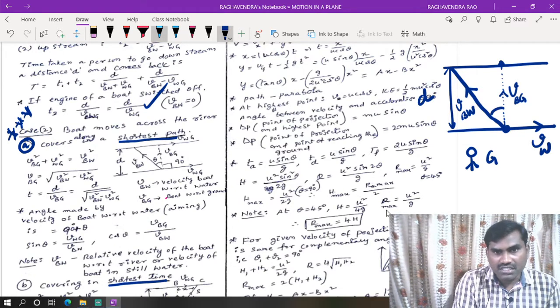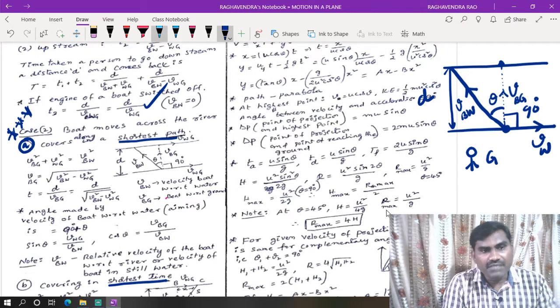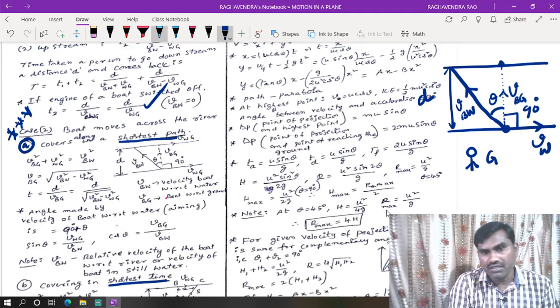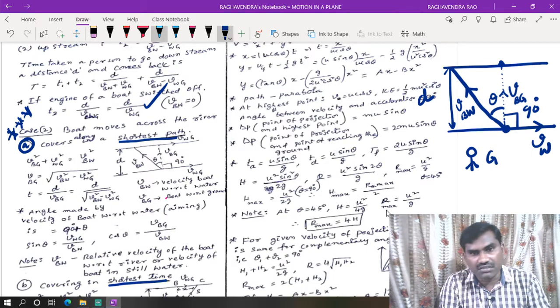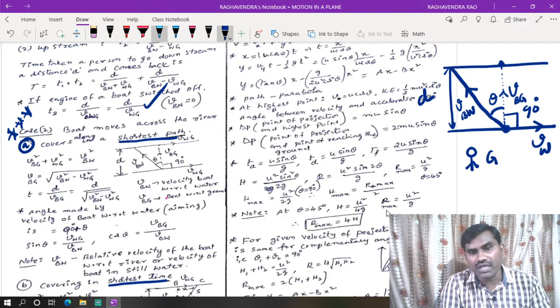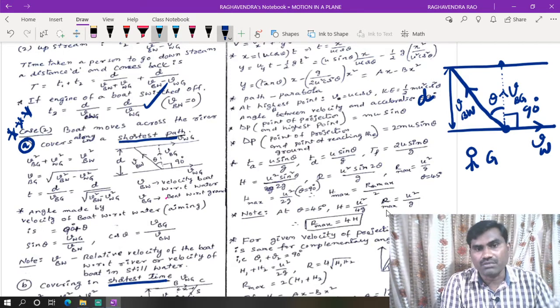Now, this is an angle theta, and this angle is 90 degrees. The aim is that the boat has to travel in this direction, but if it starts moving in this direction, the water will throw the boat outside. So the boat can't go directly in this direction because of the throwing of the water. Even though finally the boat has to go in this direction, it has to aim to move in this direction.